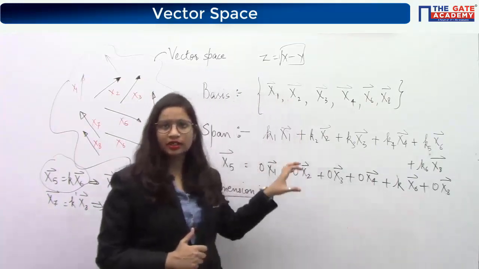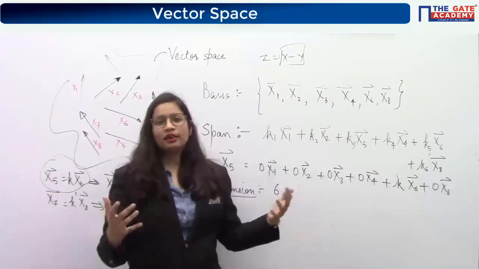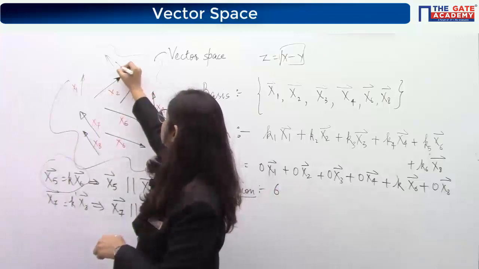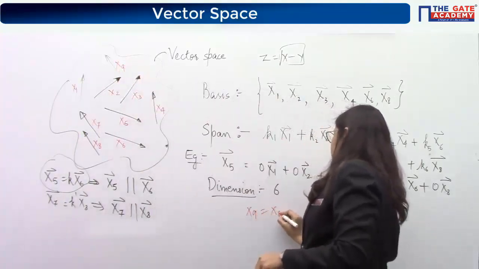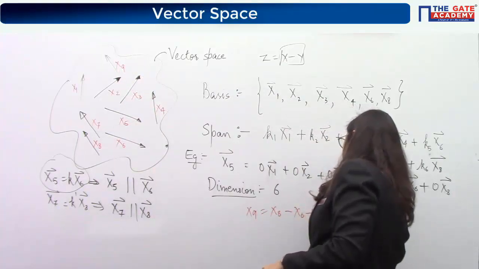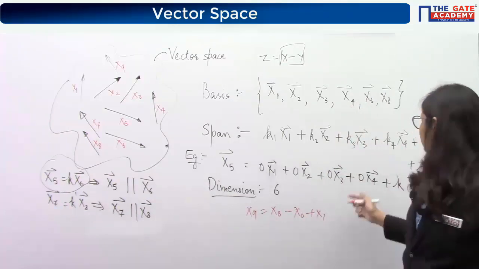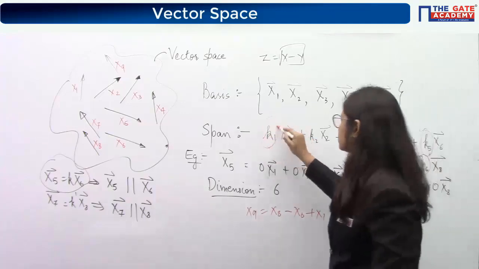We can say now that this span, this combination, is satisfied by all of the vectors. If let's say there was some vector x9, and x9 was equal to x8 minus x6 plus x1, then again the rest of the constants are 0, but the constants of x8, x6 and x1 are non-zero.